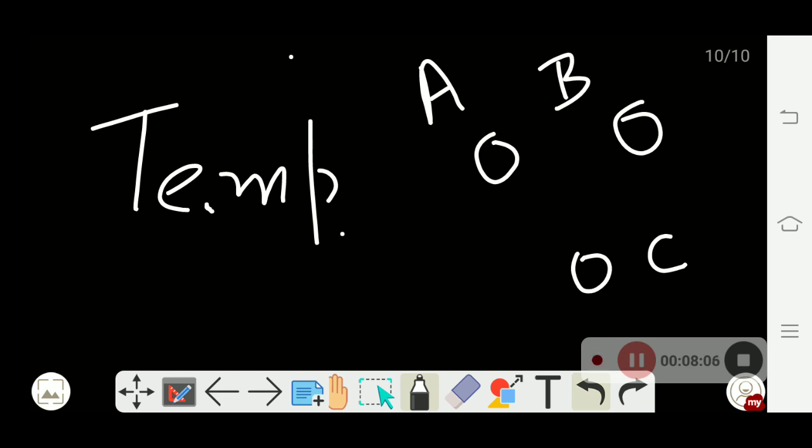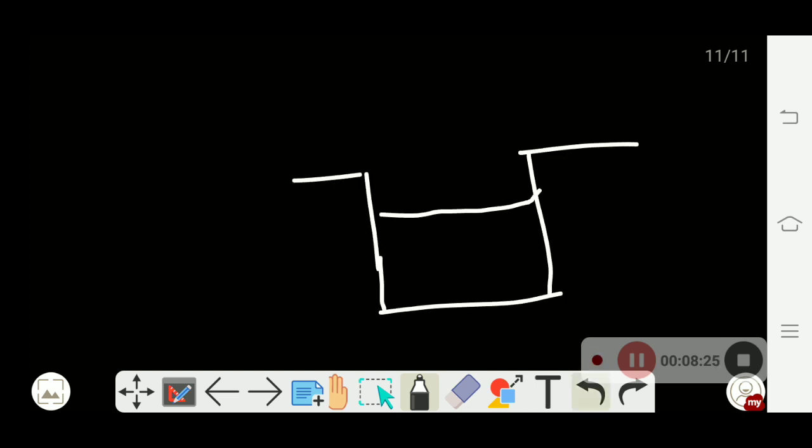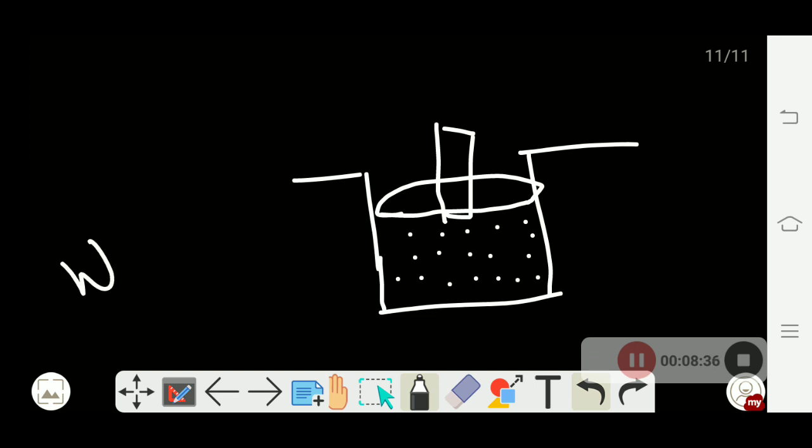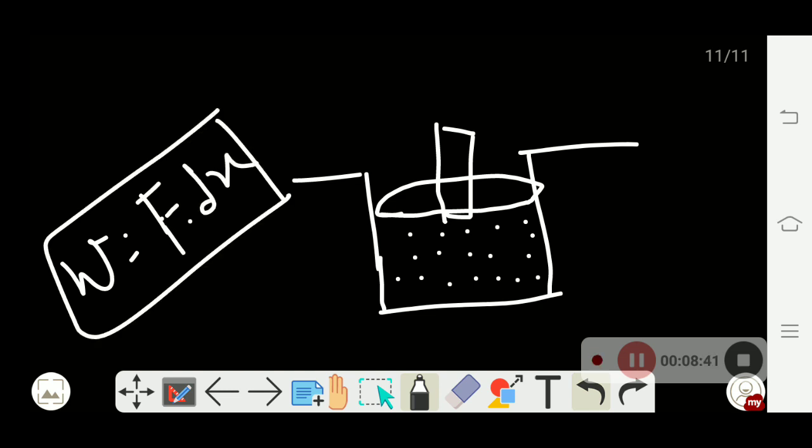So let me do in this video the concept of state function and path function. Path function is any physical quantity that depends on the path it has gone. Suppose we have a jar like this. This is a piston, a frictionless piston in the ideal case. These are gas molecules. You know what work is: work is equal to force into displacement. You are physics students, you know this. Force into displacement, so this is work.